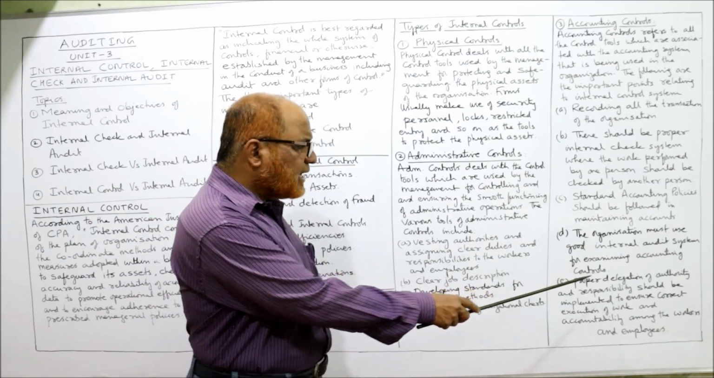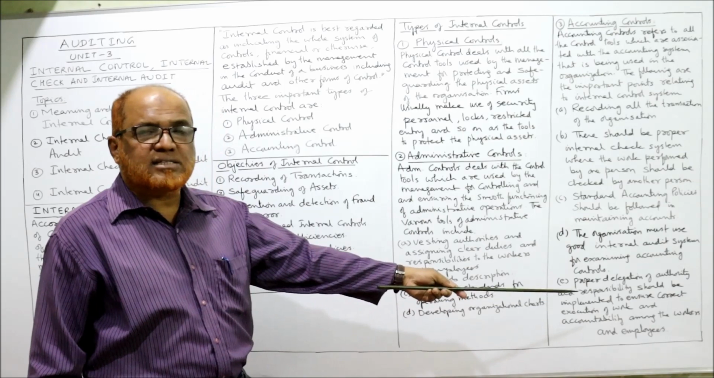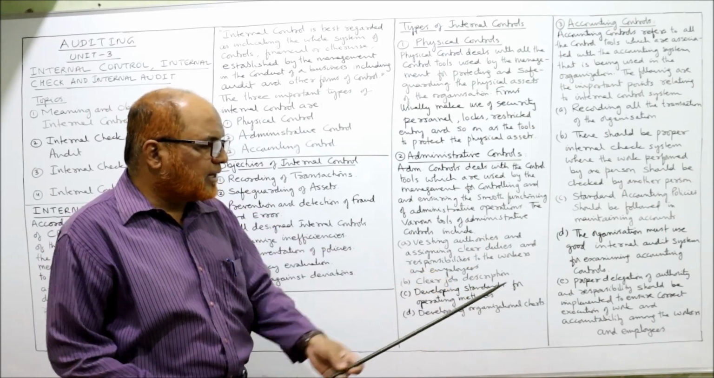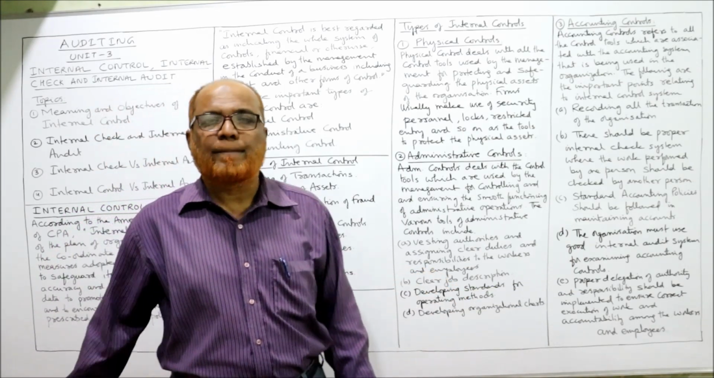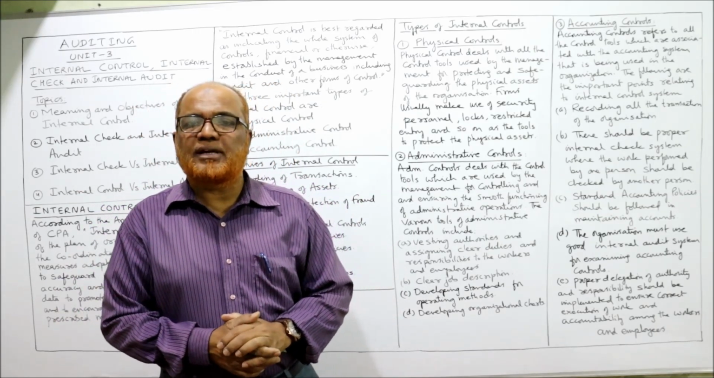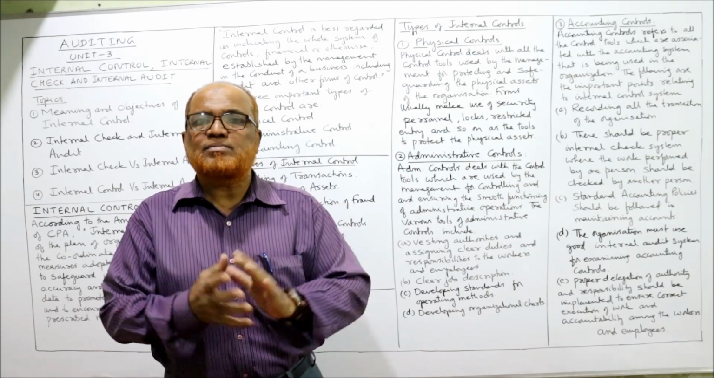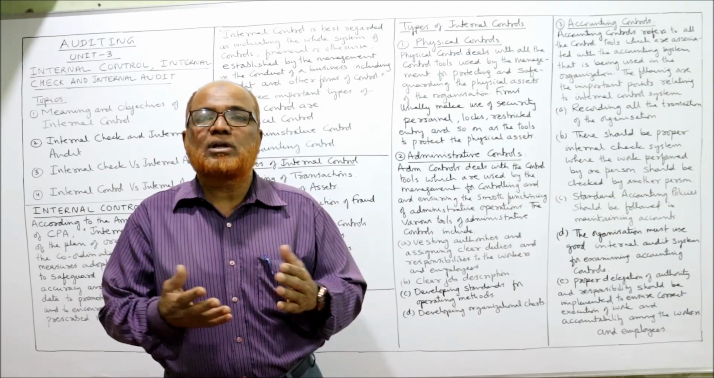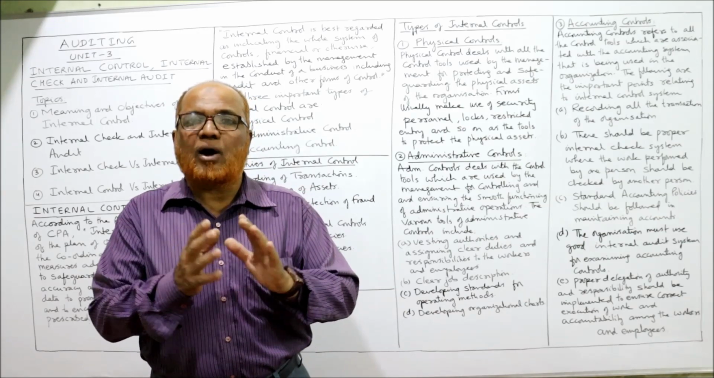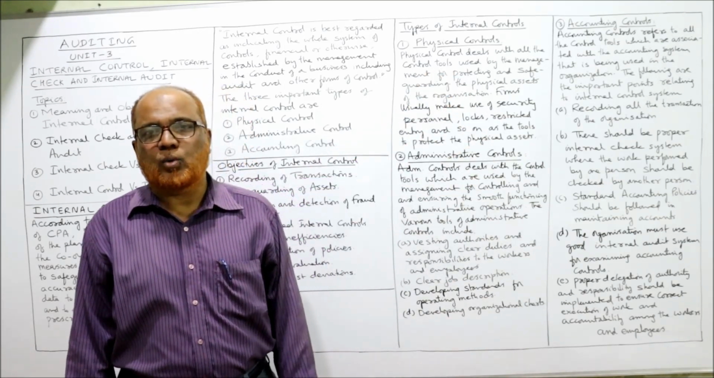Last one, proper delegation of authority and responsibility should be implemented to ensure correct execution of work and accountability among the workers and employees. There should be proper delegation of authority and responsibility among the different employees and workers, so that the workers must know what their accountability is, how much he is accountable. So these are the accounting controls.